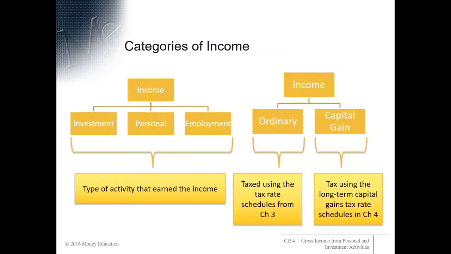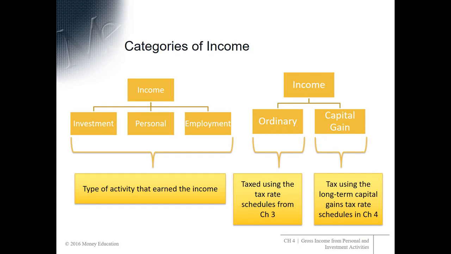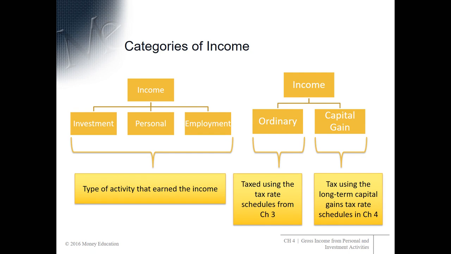There are different categories of income, and we're going to start out this course dividing income into investment, personal, and employment income. This is the type of activity that earned the income. On the other hand, there are different ways to categorize income. And so often you'll see income categorized by ordinary versus capital gain income.